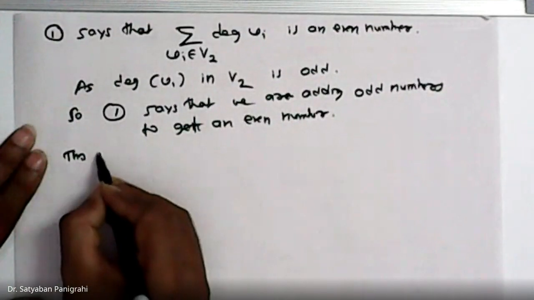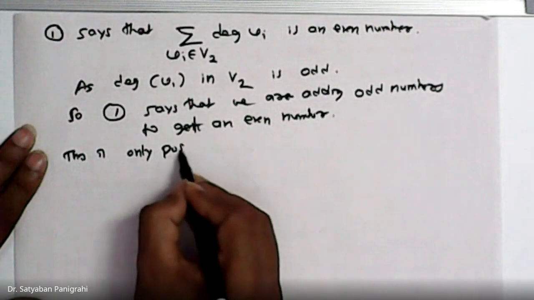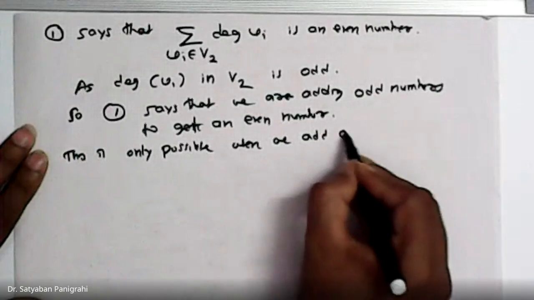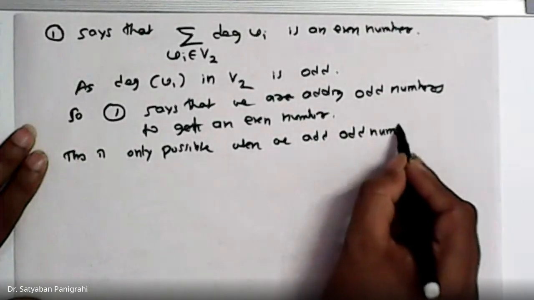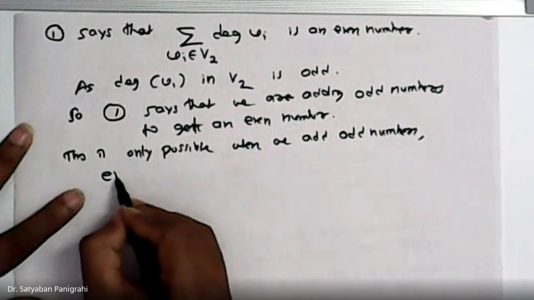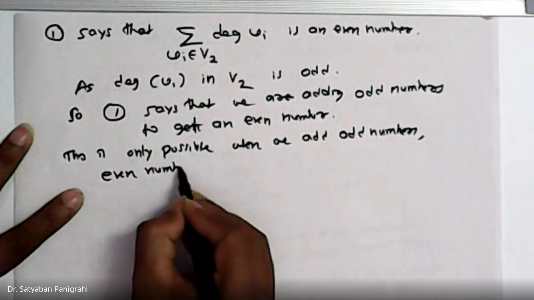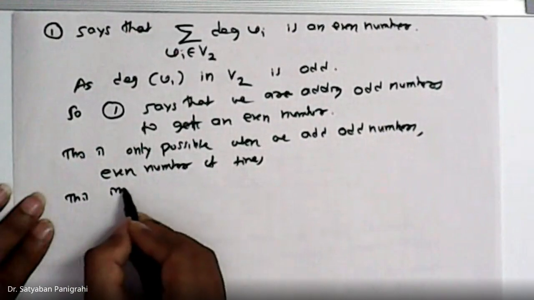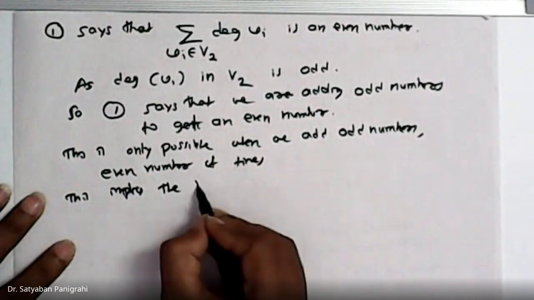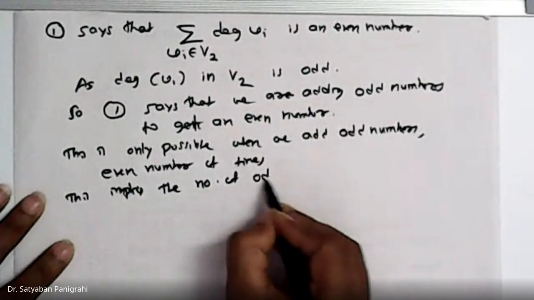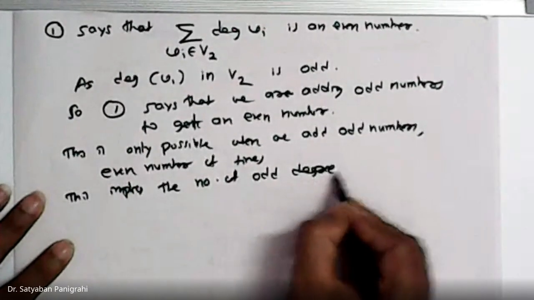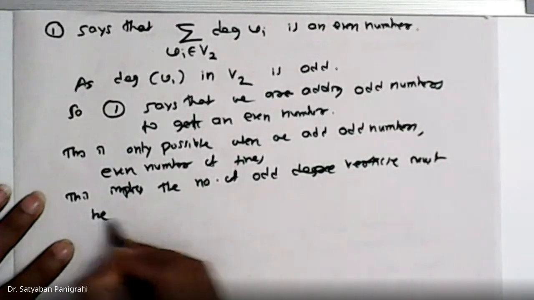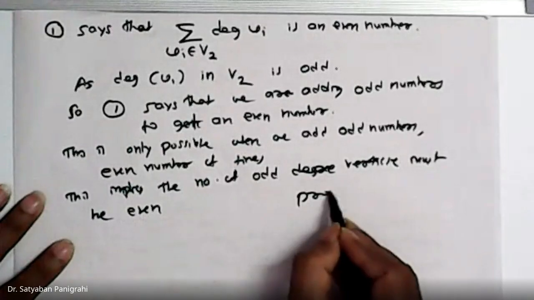This is only possible when we add an odd number an even number of times. This implies the number of odd degree vertices must be even. Proved.